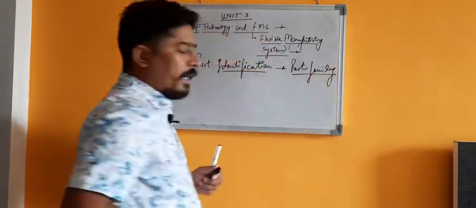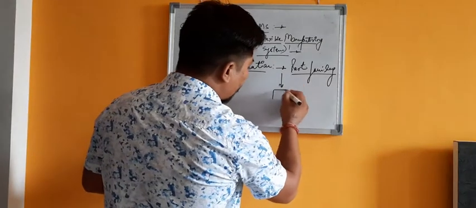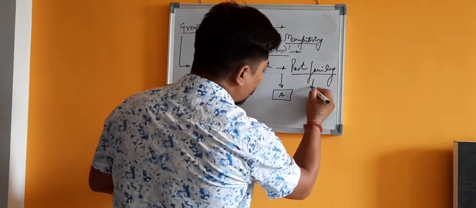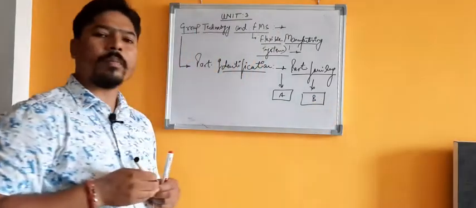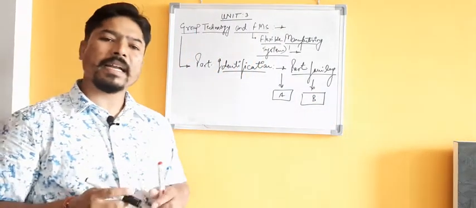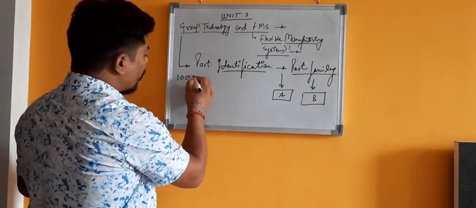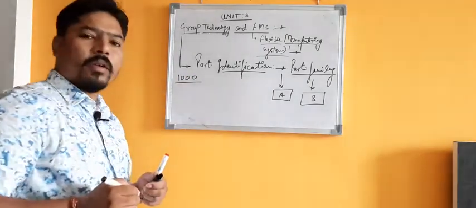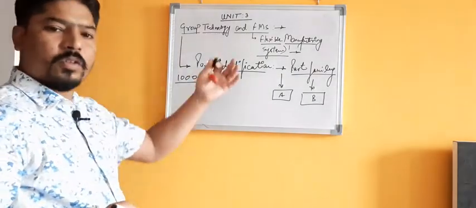In a part family we have different clusters or families of parts. Suppose in any plant we have 1,000 parts or components manufactured or produced, for example.